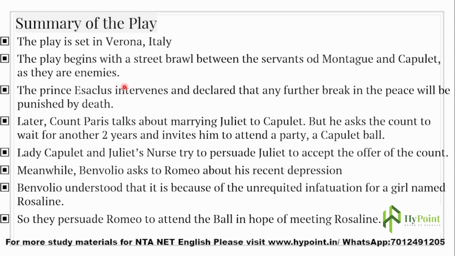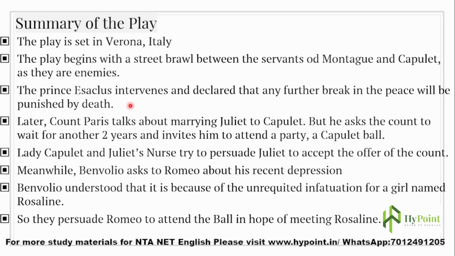The Prince Escalus intervenes and declares that any further break in the peace will be punished by death. See, these two houses are not normal houses, in the sense that they are so powerful, the wealthiest houses in Verona. So any grudges, fights, frictions or issues growing between these two families are going to ruin the peace of the place, the peace of the country.